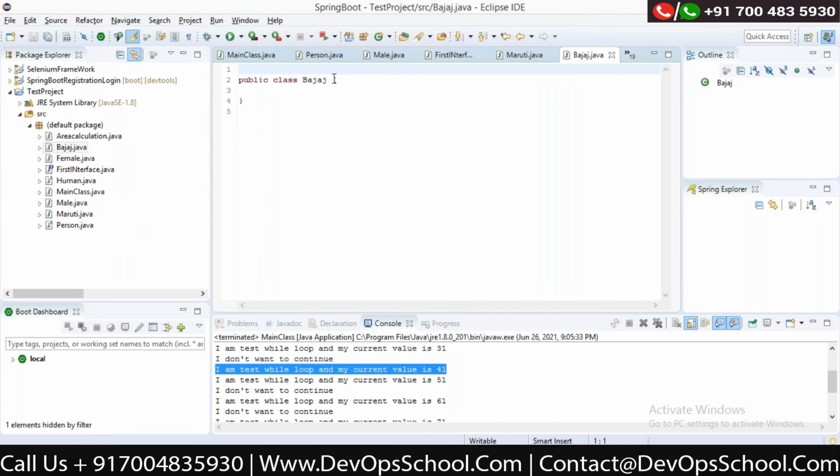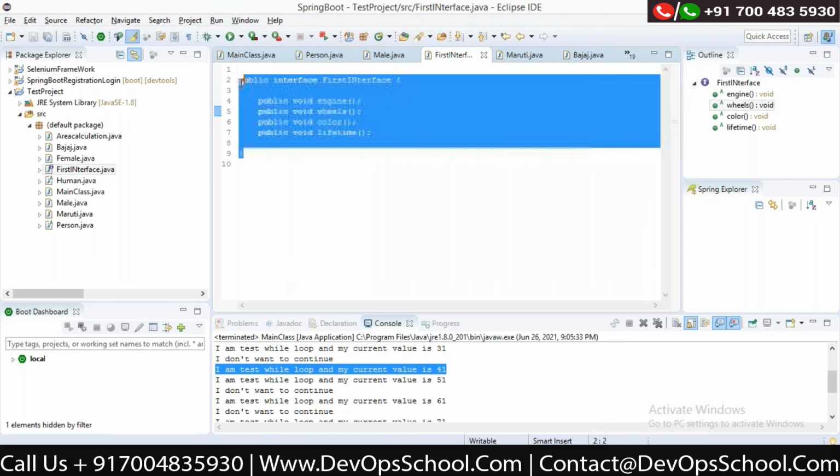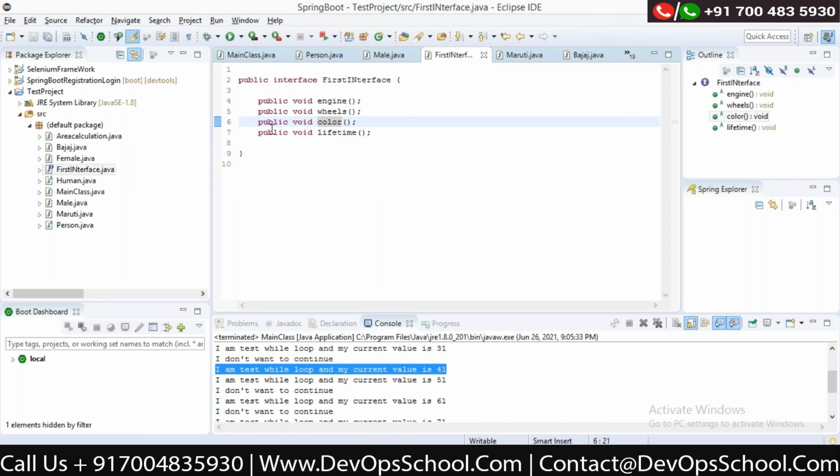Okay, now this is the interface we have created. So we have got the regulation that a car should have an engine, a car should have wheels, a car should have color, a car should have a lifeline. But how it should be, we are not telling you; it should have at least these things. But how it looks, how you want to implement it, what is the color of it, that decision is being taken by the company itself, right?